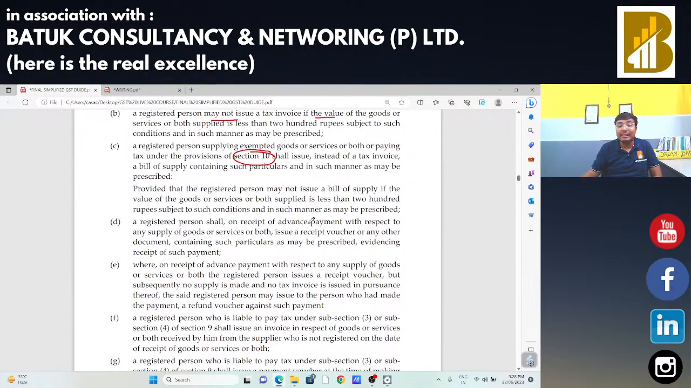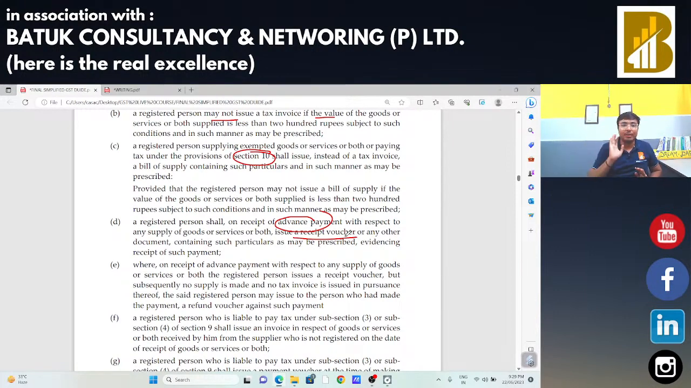In case of advances, there is no requirement to issue the tax invoice. In case of advances, you just issue the receipt. Okay, for payment receipt you need to issue the receipt voucher. If there is any refund of that advance amount, in that case you need to issue the refund voucher. So sir, as a departmental authority, whenever you are going for the departmental audit, and as a professional, we also need to be careful that these documents are required to be maintained with us.